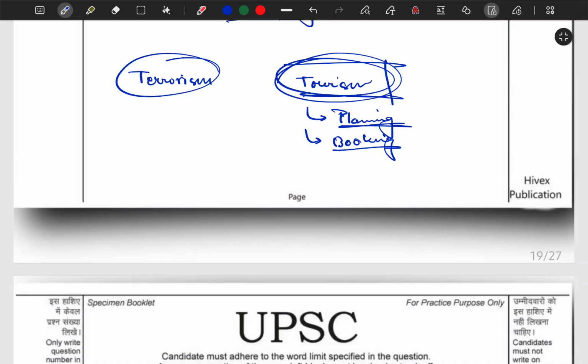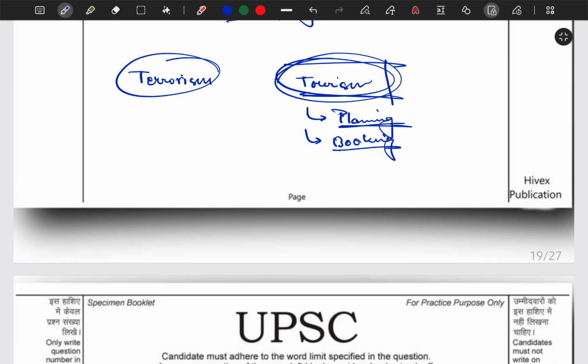Next stage can be booking or decision making of your tickets and all. And if at that stage we come to know about terrorist activity in the tourist spots, there will be a surge in trip cancellations, higher travel insurance premiums, that will also affect the economy of the country. Then there are transit and travel, like heightened airport and border security checks that cause delays. Okay, the on-destination experience will also get worse. For example, let's say you go to Kashmir and there you have to go through 20 checkpoints in the whole day. You will not feel like visiting Kashmir again, and that is basically a negative on-destination experience, right?